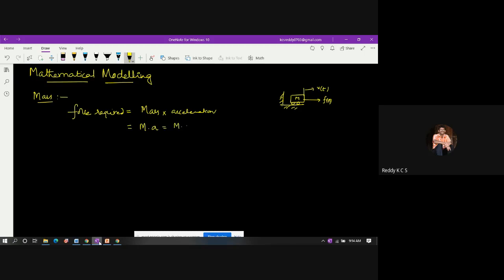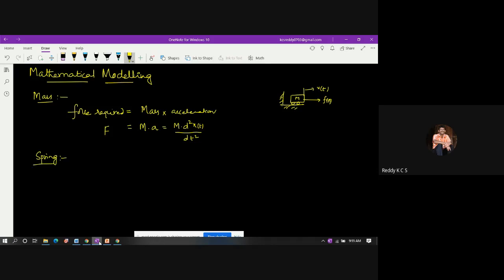Acceleration can be represented with the displacement, velocity and acceleration, so m into d square x of t, the displacement, by dt square. So we can write the differential equation: f is equal to m into d square x by dt square.